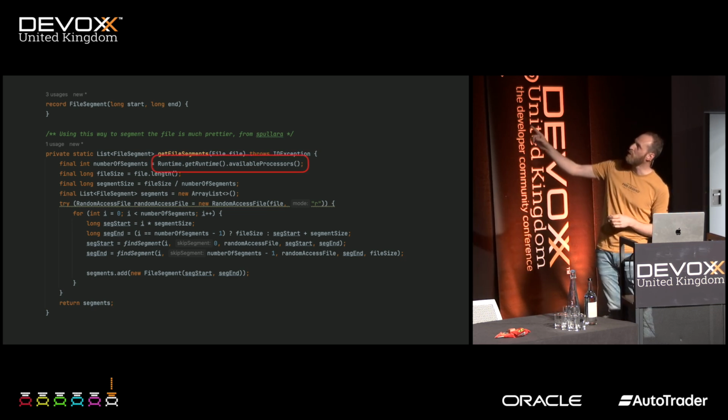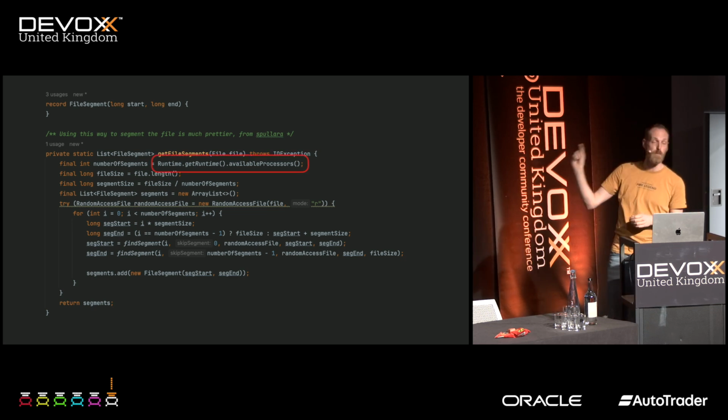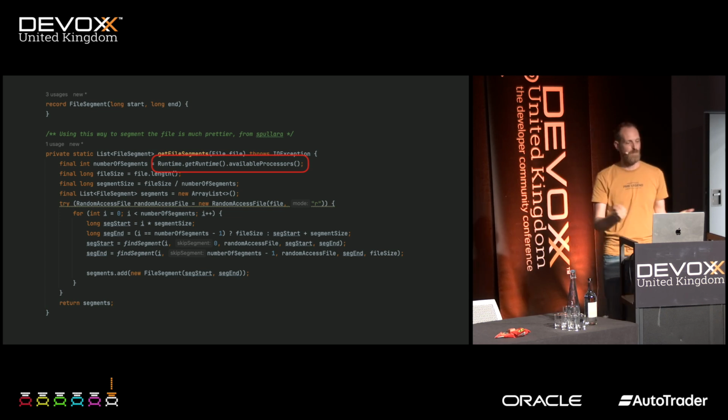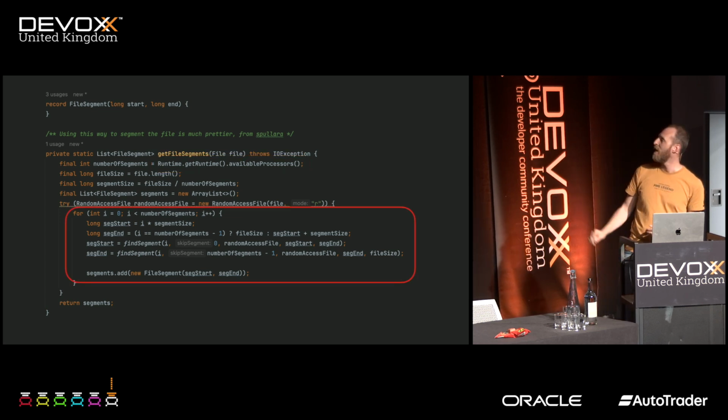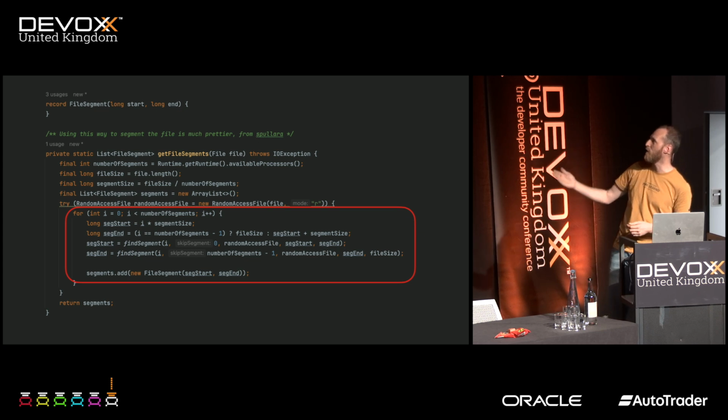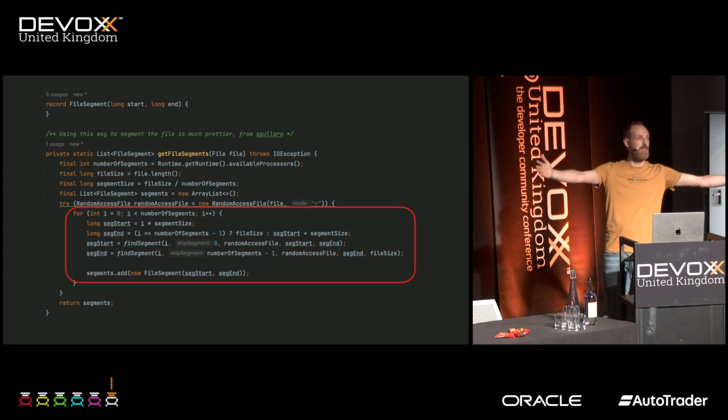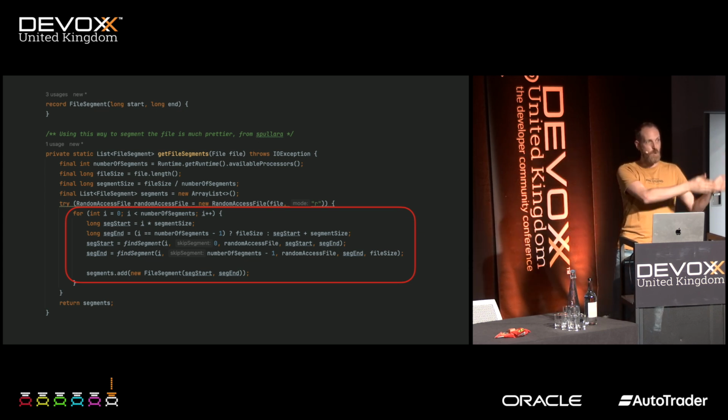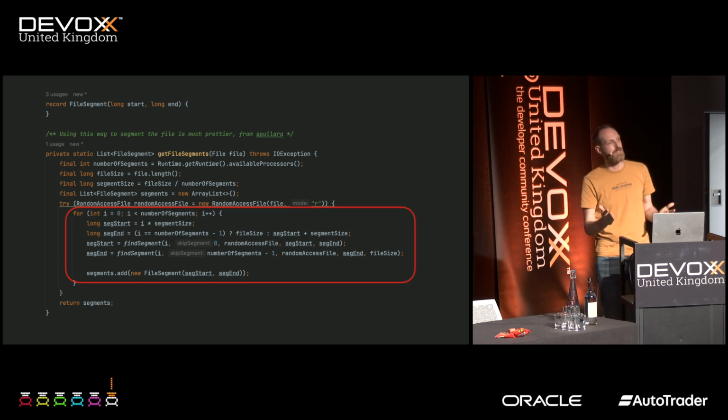So in this case, what we do is we look at available processors. That's what we need to divide it by. And then we say, this is the entire segment. This part is for core 1, this part is for core 2, etc. Again, way faster because all the data is correctly loaded in the cache of the CPU that you're optimizing for.